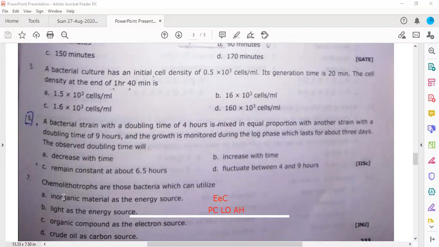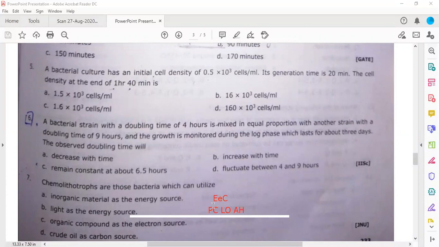Okay, so it is using an inorganic material as an energy source, also as an electron source, though it is not given in the question or in the options. Therefore, this should be the answer. The rest we can leave, right?